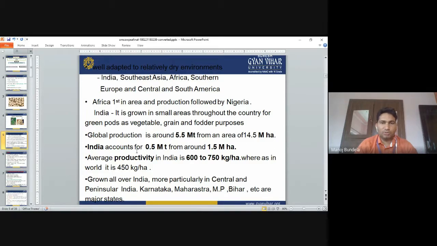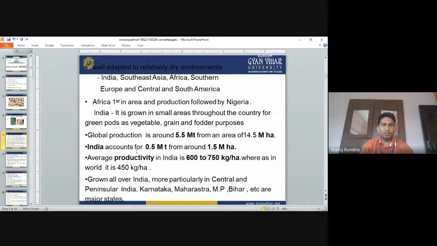Global production is around 5.5 million tons from an area of 14.5 million hectares. In India, it accounts for 0.5 million tons of production and 1.5 million hectares of area. The average productivity is 600 to 750 kg per hectare in India, whereas in the world the productivity is 450 kg per hectare. So Indian productivity is more compared to world productivity.